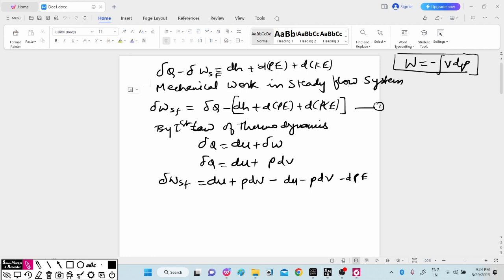We write del Q as du plus P dV and dH as du plus P dV, because H is equal to U plus PV. So considering this term, we can write this del W, the steady flow work, will be equal to